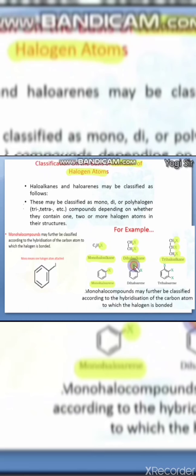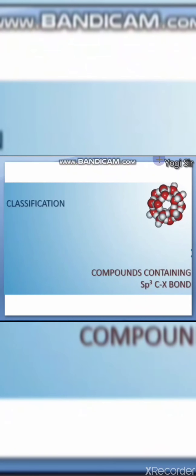Another is dihaloarene, which contains two halogens, and in the same way trihaloarene contains three halogen atoms, right? So these are classified on the basis of the number of halogen atoms attached on carbon atoms. If there are more atoms, you can name them polyhalogenated compounds, in which more than 2 or 3 halogens are present.